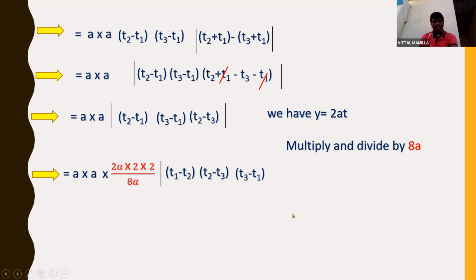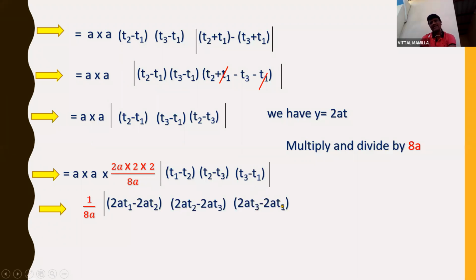So I can multiply a into a, 2 is 2a and a into 2a is 2a. So I'm having in the numerator 2a into 2a into 2a. Right. So 1 by 8a I'm taking out. So remaining I'll multiply one 2a with this and one 2a with the second one and one more 2a with the third one. So 2a t1 minus 2a t2, same way 2a t2 minus 2a t3, same way 2a t3 minus 2a t1. So here t2 minus t1 I converted into t1 minus t2 because this is in the mod. I can convert like this only.